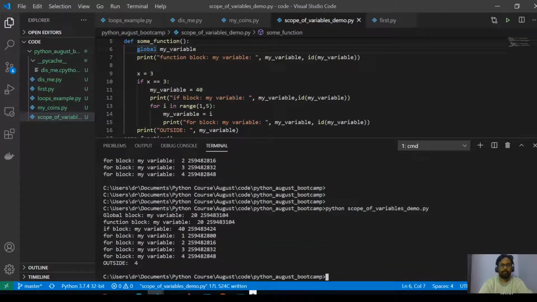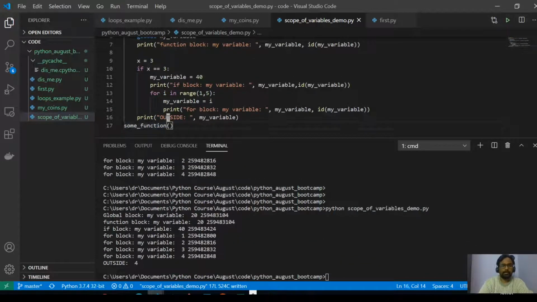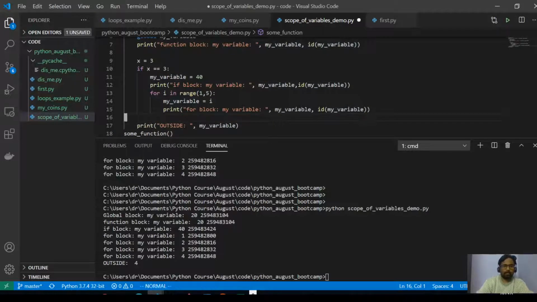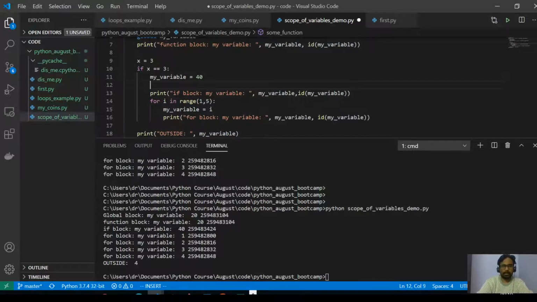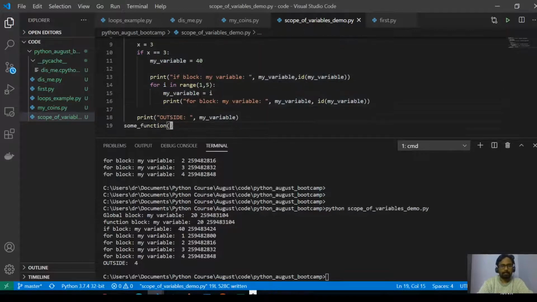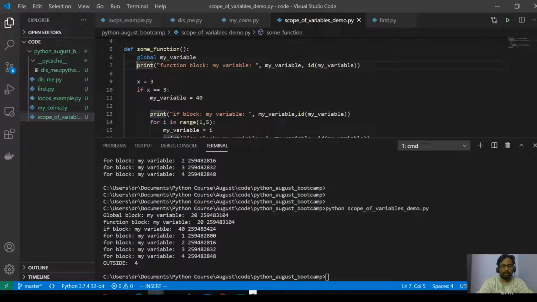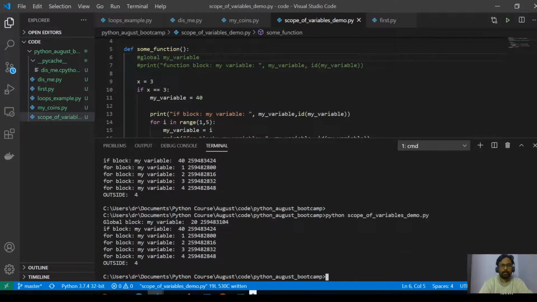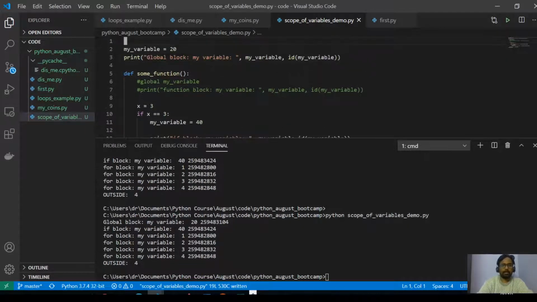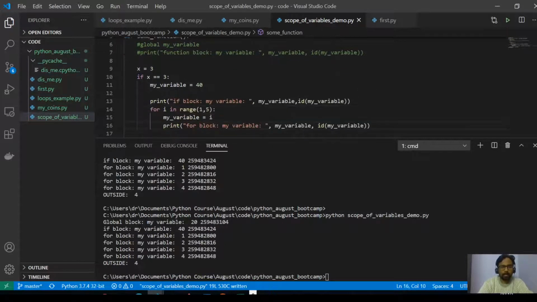Let me remove these two variables because they are specific to this block.